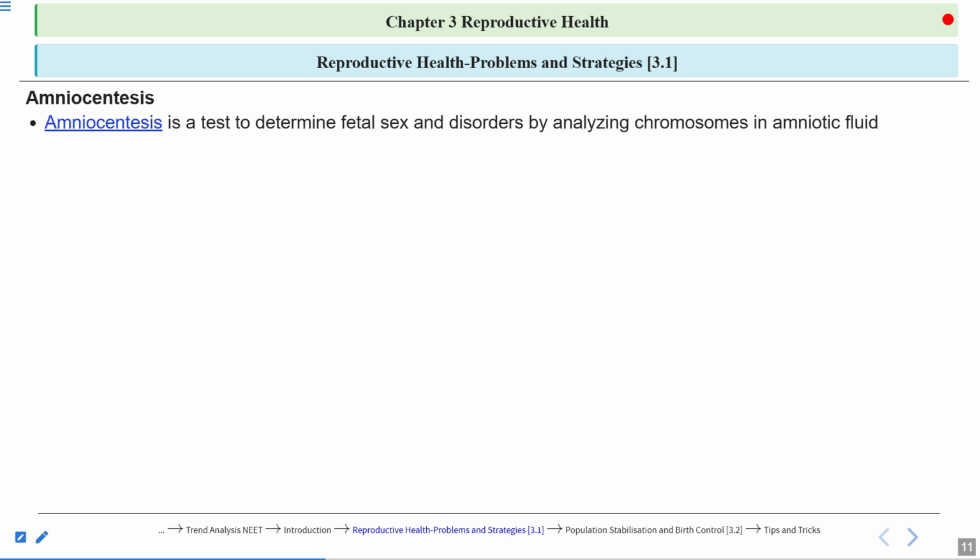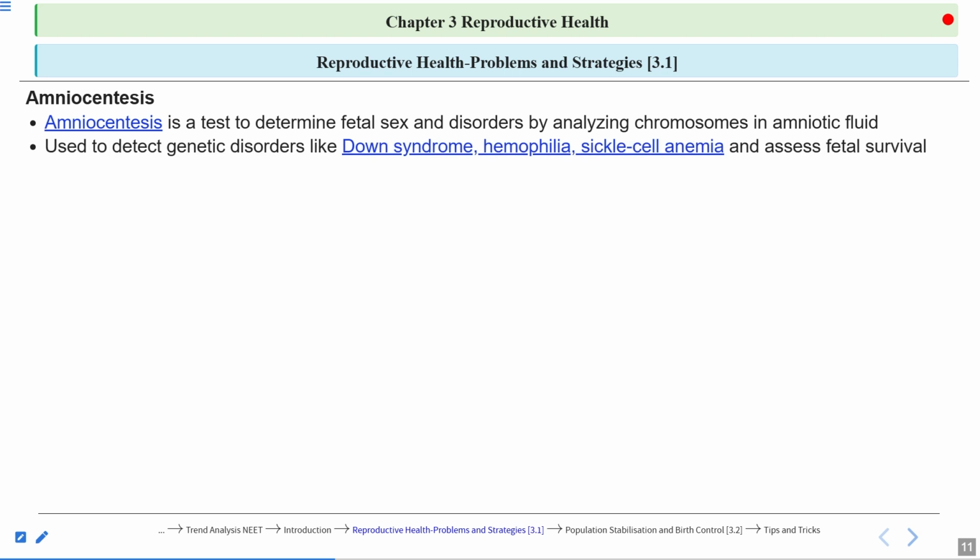So what happens in amniocentesis? Amniotic fluid is collected, and this amniotic fluid consists of the fetal cells, and within these fetal cells, the chromosomes are analyzed. If there is an XY chromosome, that will be male. If there is an XX chromosome, that will develop into female. Amniocentesis is used to detect genetic disorders also, like Down syndrome, hemophilia, sickle cell anemia. And it is also used to assess fetal survival, whether the fetus will survive or not.